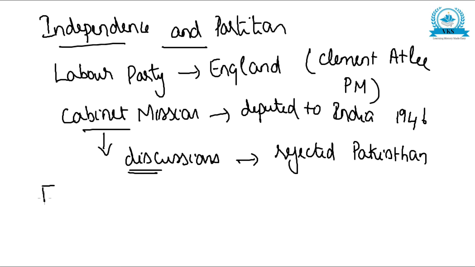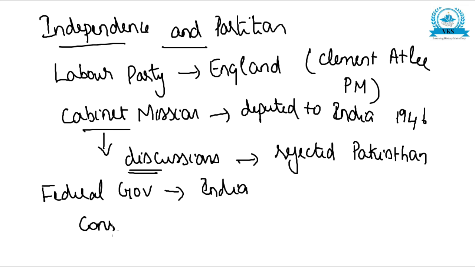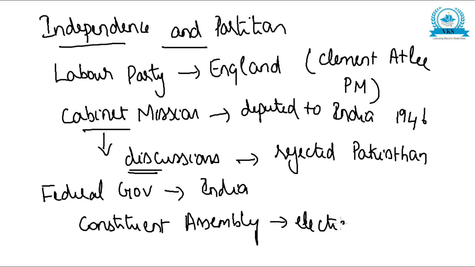And what did they propose? They proposed a federal government for the whole of India, and the formation of a constituent assembly through elections. So this was what was discussed in the cabinet mission: a federal government for India and a constituent assembly formed through elections.